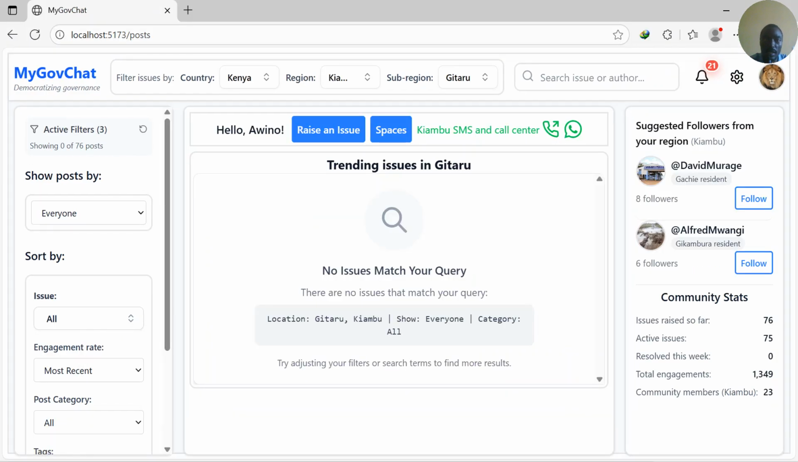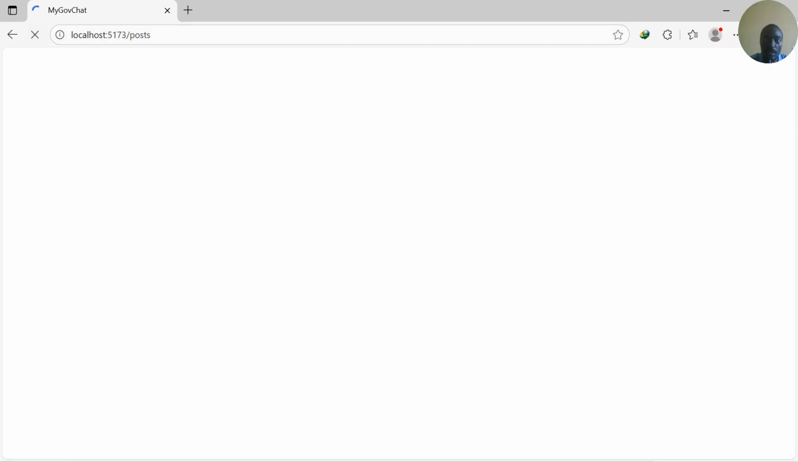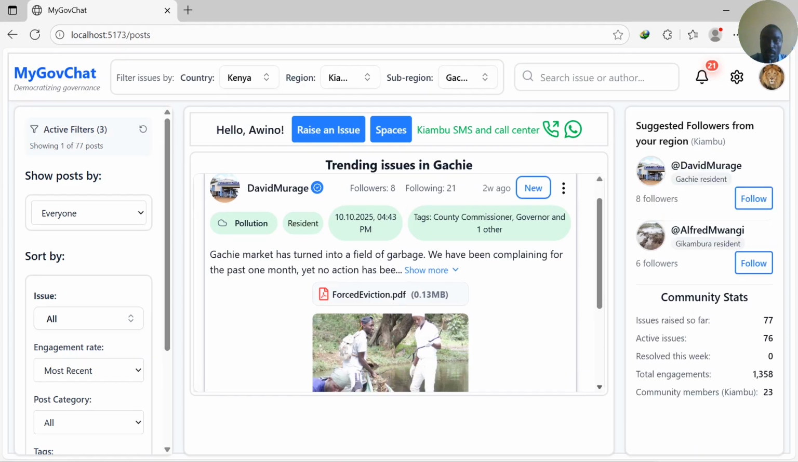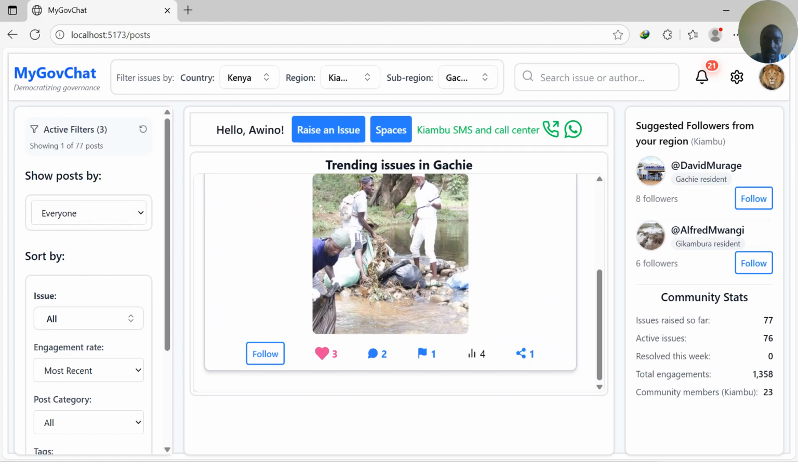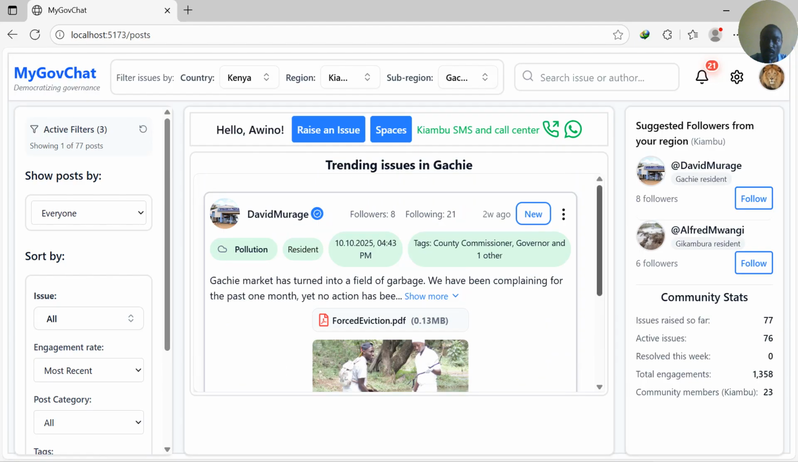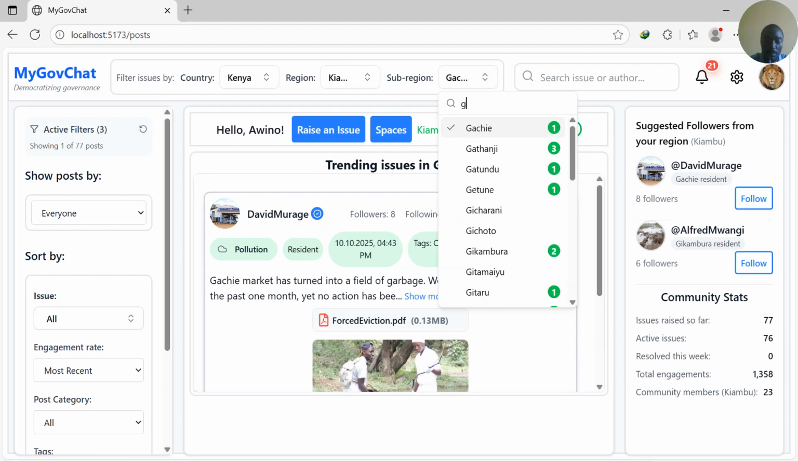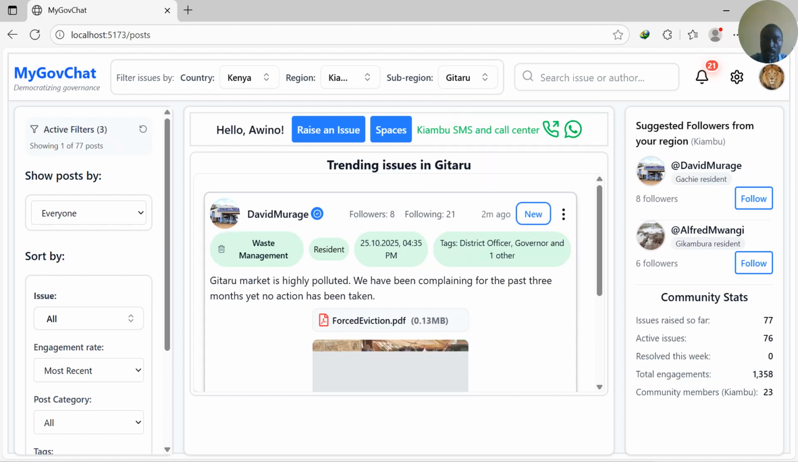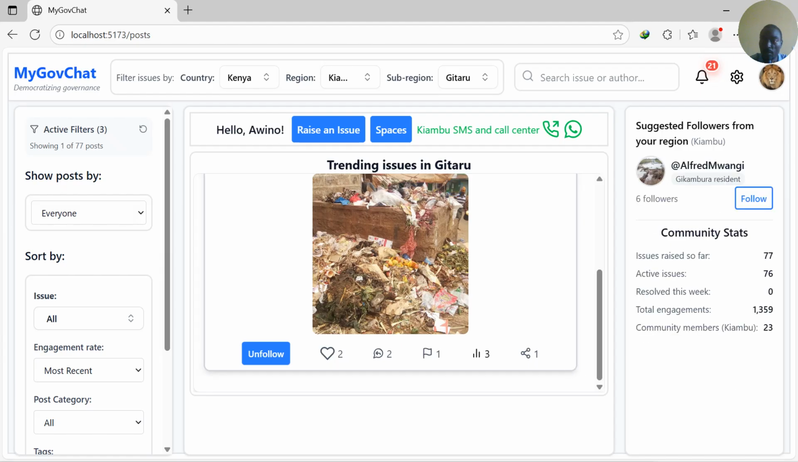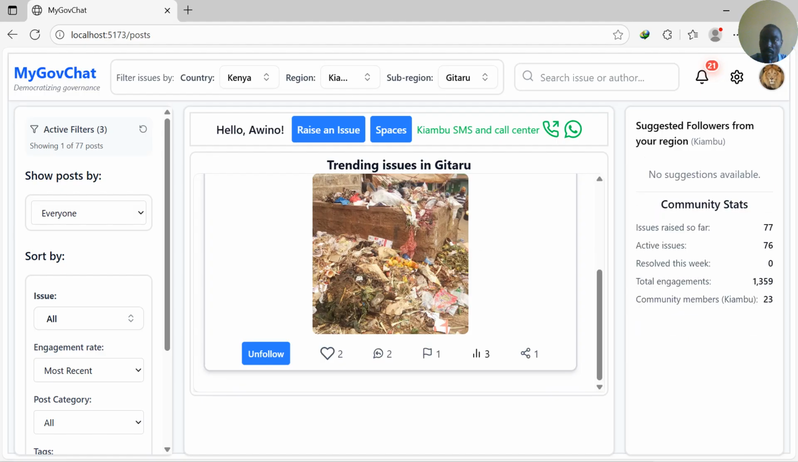So it has not yet appeared in Edge. Let's refresh here. If we refresh in Edge, you can see the post is here. Okay, let's go to Gitaru. The post has been posted specifically for Gitaru. Yeah, we can also follow, and if we follow a user, then they disappear from here. We can also follow from here. You can see now there are no suggestions available here because we have followed all of them.